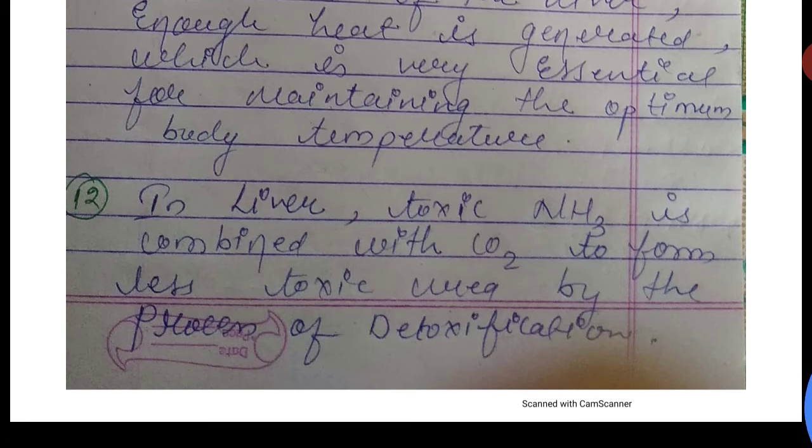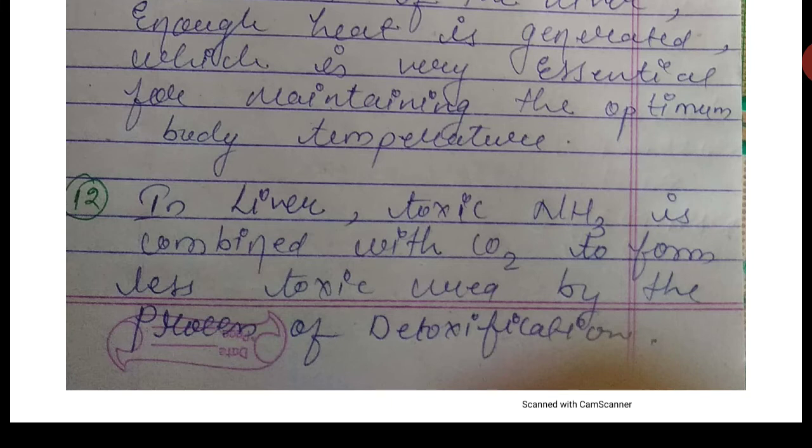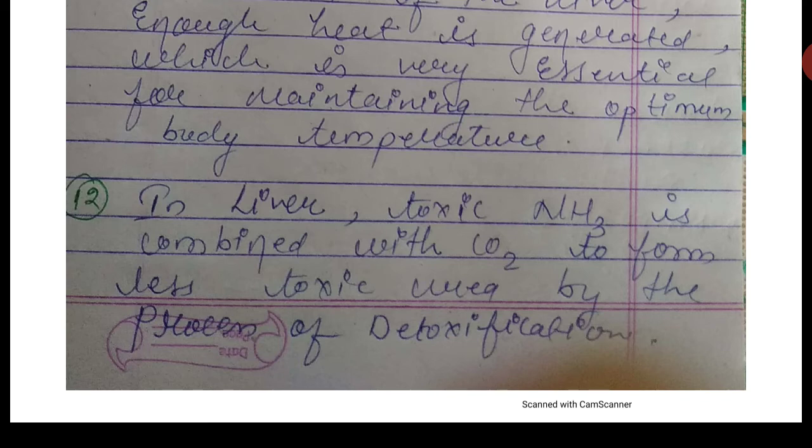Next, in the liver, toxic ammonia is combined with carbon dioxide to form less toxic urea by the process of detoxification. That means the next function is detoxification. Detoxification means the conversion, or removal, of toxic substances.